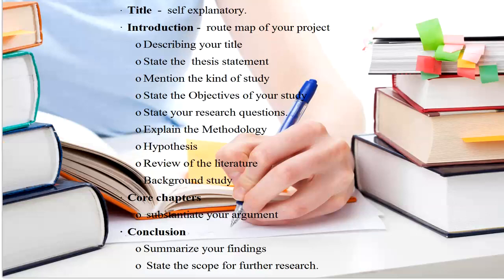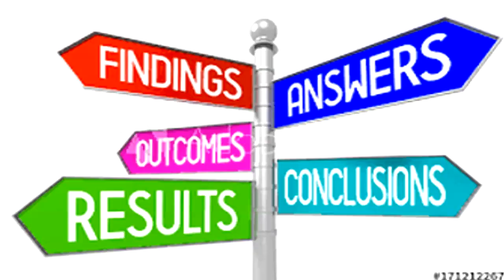Then make a background study. Connect the review literature with your background study. Give a detailed summary of the primary text, which will lead to the core chapters where you substantiate your argument. This is the main section where you will elaborate the ideas of your research question. It paves way to your conclusion, where you summarize your findings and state the scope for further research.